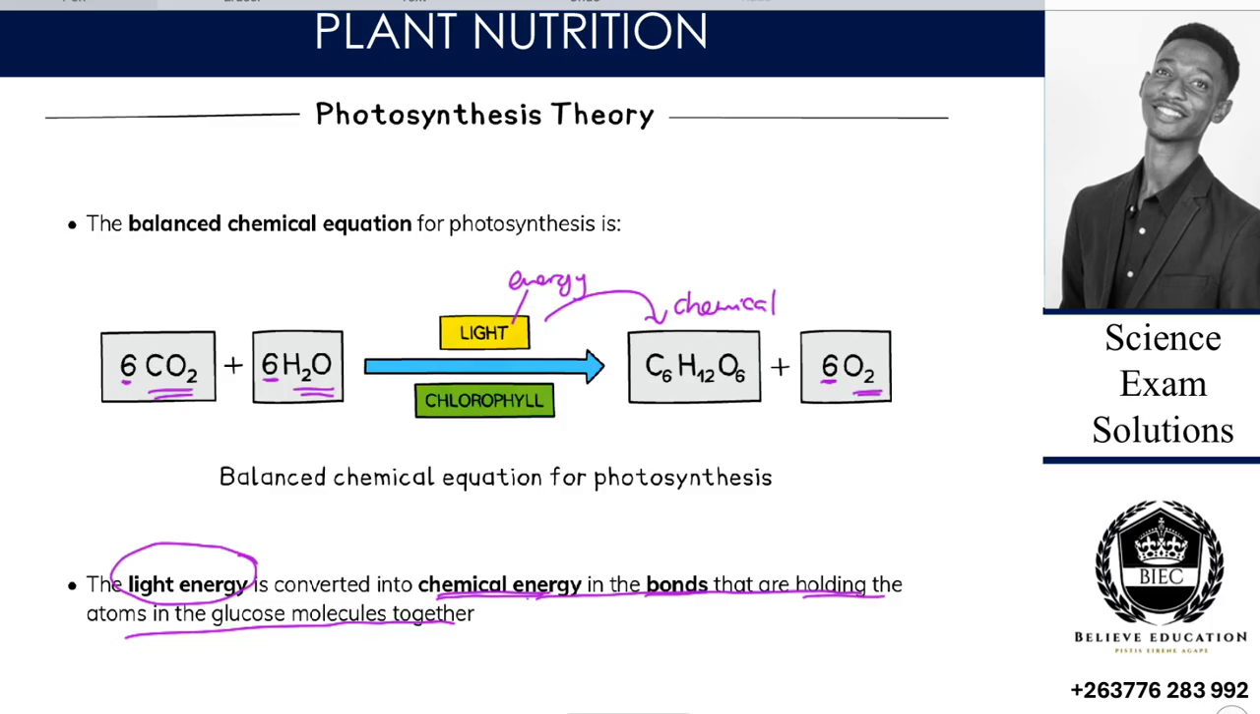Are we together? So we are saying that the energy is trapped as light, and then it is converted into chemical energy, which is the food that is formed, or the carbohydrates. A common question asked is, in photosynthesis, what energy change do we see? The energy change that we see is from light to chemical energy.